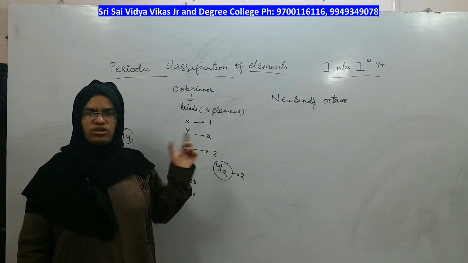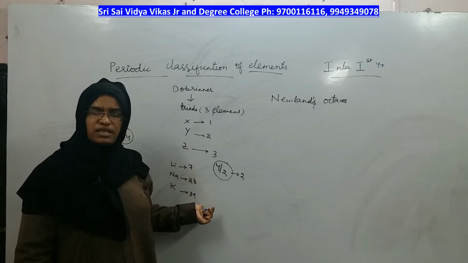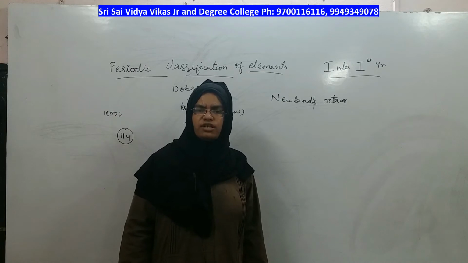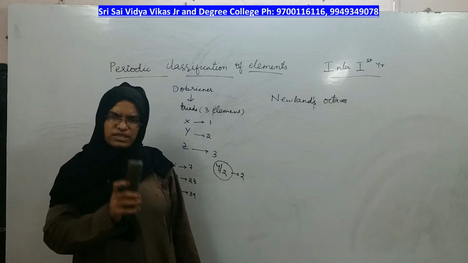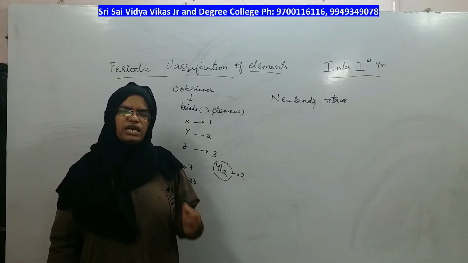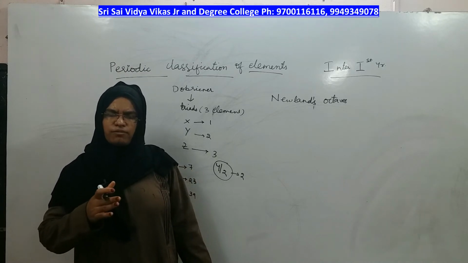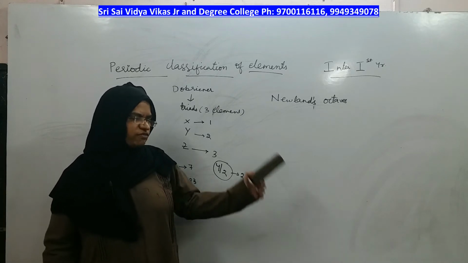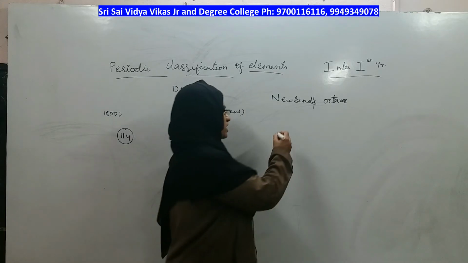Triads was about a group of 3 elements with resembling atomic weights, but Newlands took an example of 8 elements from the periodic table and identified that the first element of the group of 8 and the last element of the group of 8 have similar properties. It means the chemical and physical properties are repeated at every 8th element of the series, right? This law is called Newlands' law of octaves.